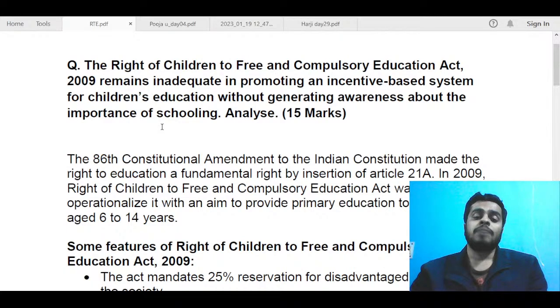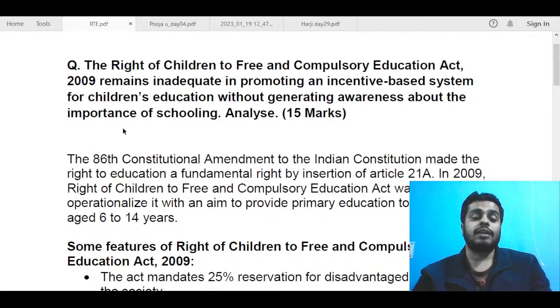But before that, you also needed to mention some positive points about RTE, or what it tries to do. So let us see, again we will go in the same framework: introduction, body and conclusion. In the introduction, we try to put some data points, and here it is sufficient to talk about the insertion of Article 21A, which makes the right to education a fundamental right.